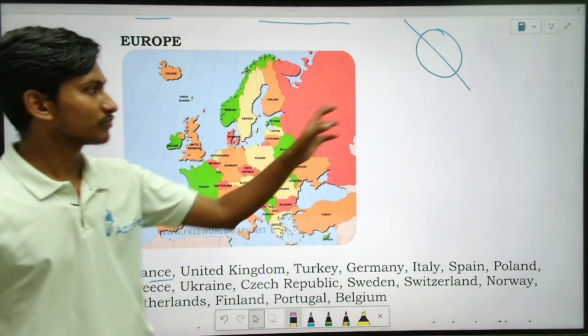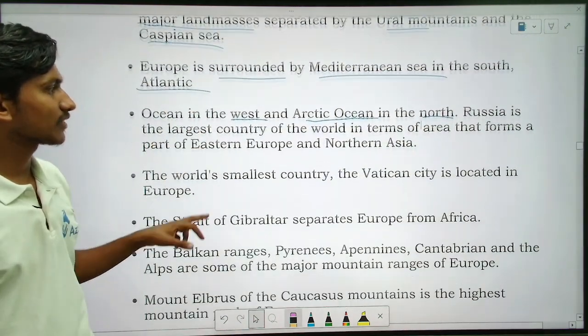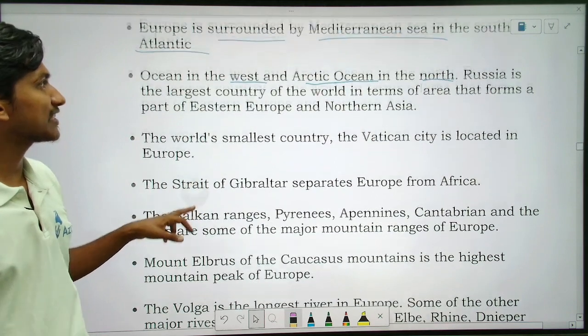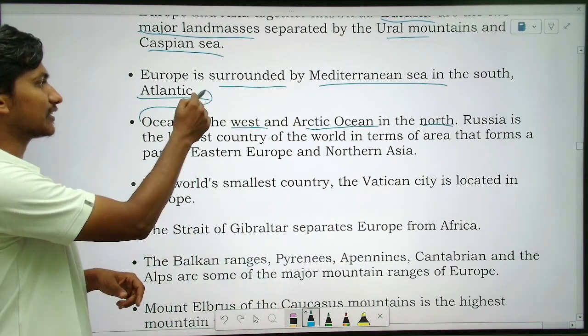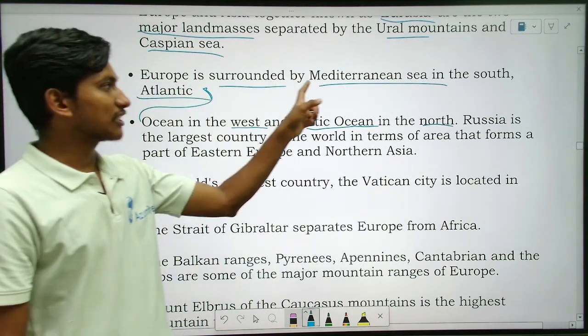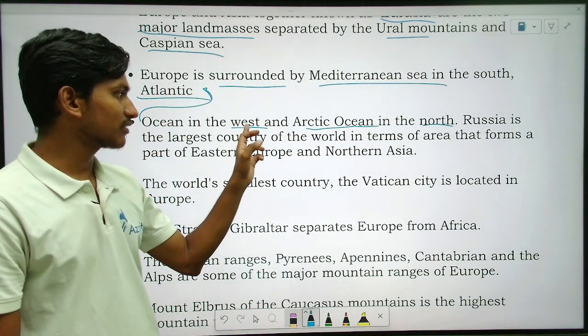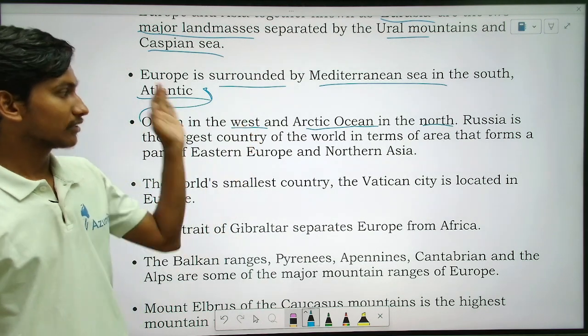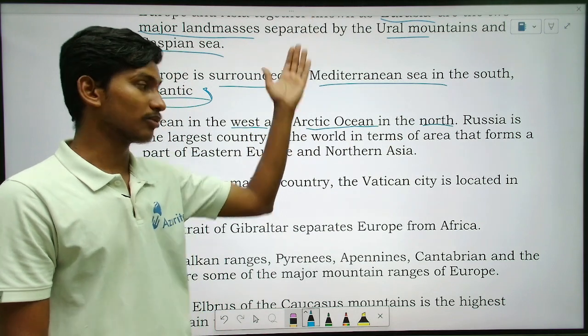Atlantic here also, and Pacific. Okay, remember that. So see here, this point is continuous. Europe is surrounded by the Mediterranean Sea in the south, Atlantic Ocean in the west, that is this side, and Arctic Ocean in the north, that is top.